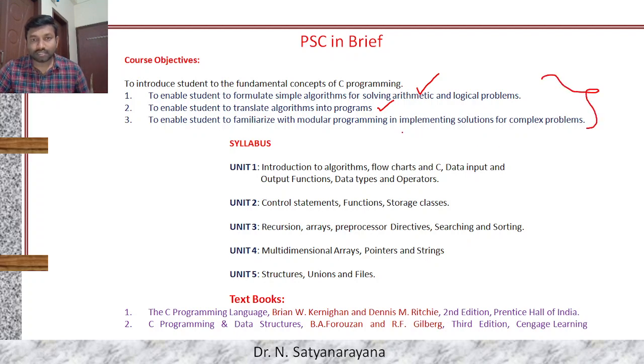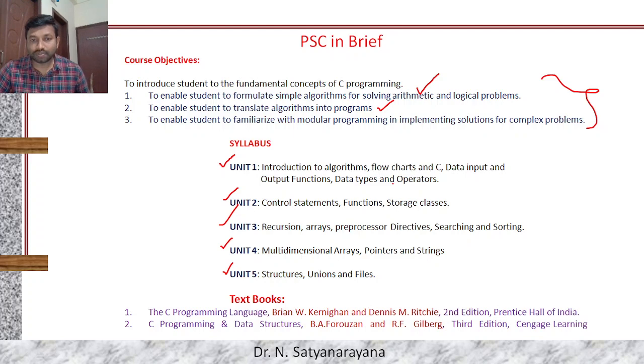The complete course can be split into 5 modules: unit 1, unit 2, unit 3, unit 4 and unit 5.